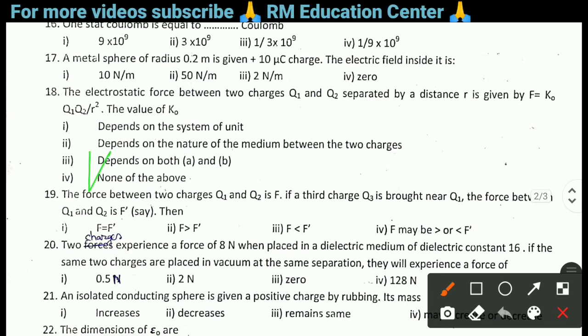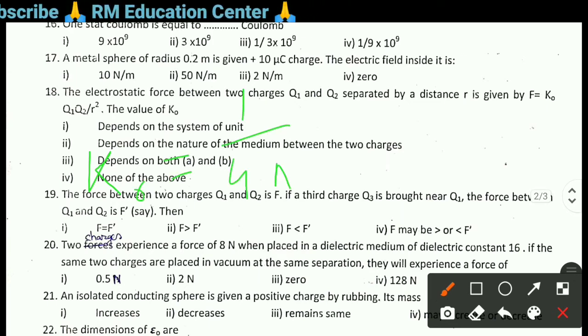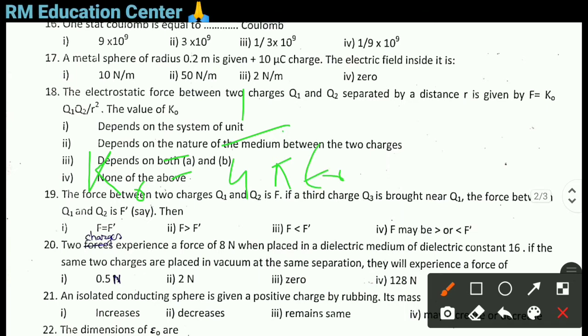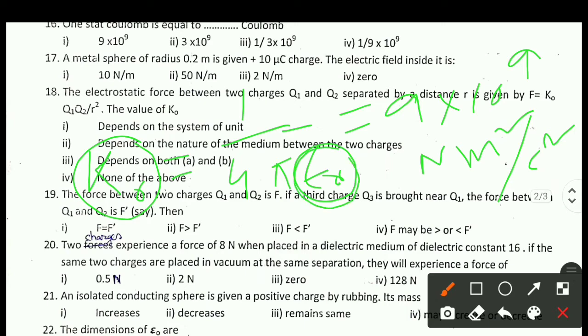Here K naught is the electrostatic constant. It is equal to 1 by 4 pi epsilon naught. Its value is 9 into 10 to the power 9 Newton meter square per coulomb square. K naught is inversely proportional to the epsilon naught. Epsilon naught is permittivity of the free space and it depends on the medium. So option 2 is the right answer, depends on nature of the medium between the two charges.